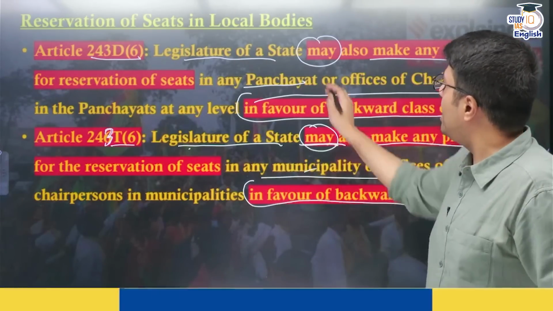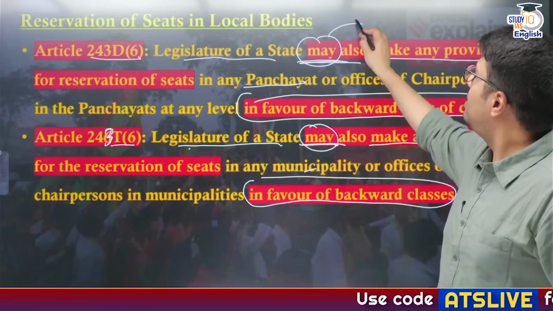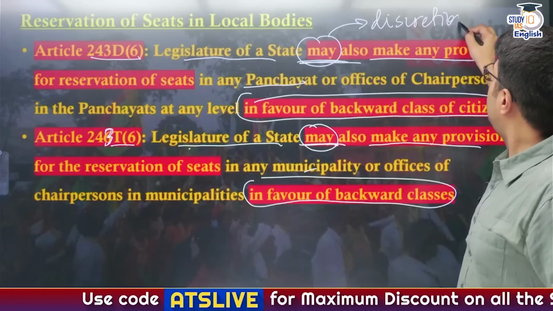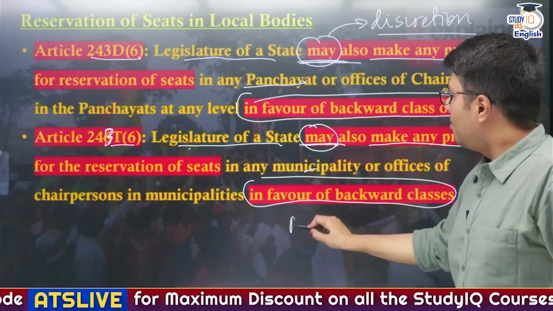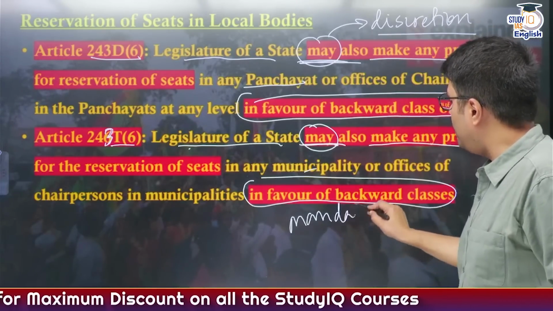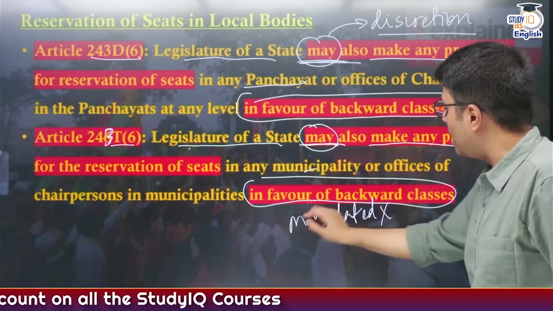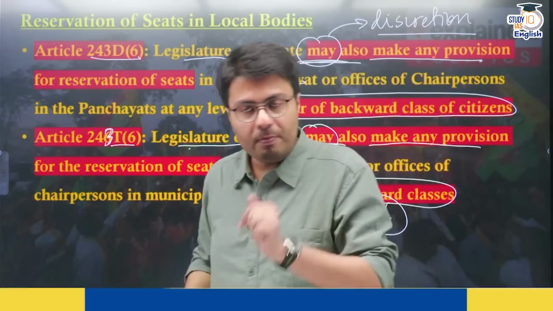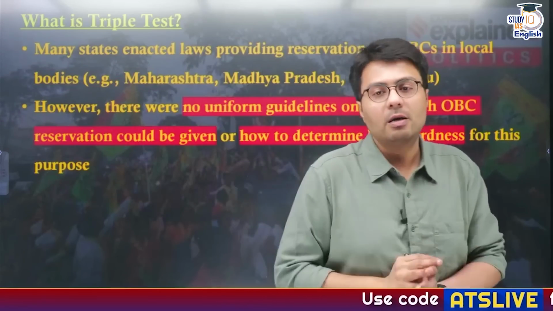So what you understand from this word 'may' is that this is at the discretion of the state government and it is not mandated by the Constitution of India. Understood? So you may or may not provide reservation to OBC according to certain circumstances.